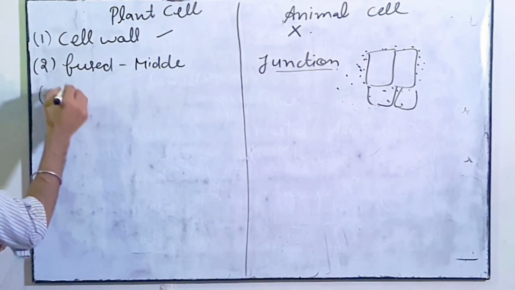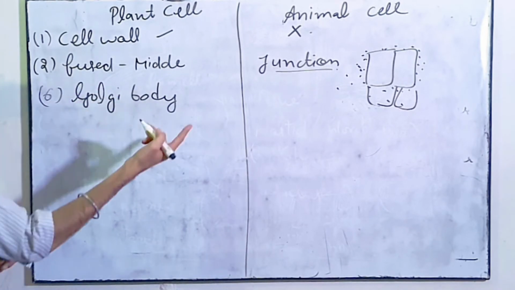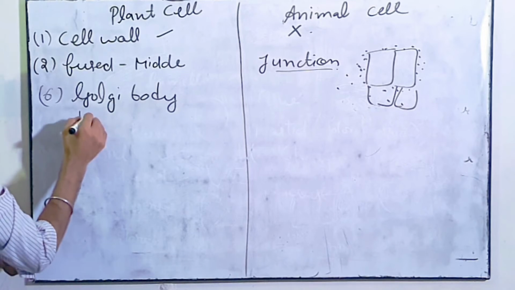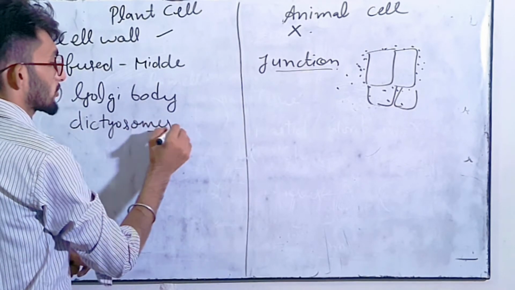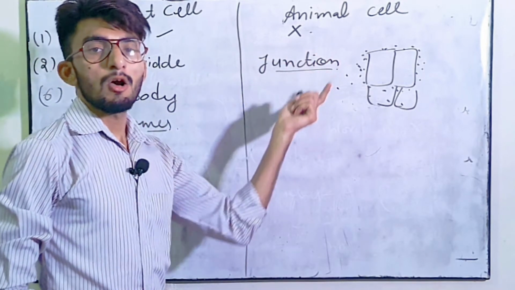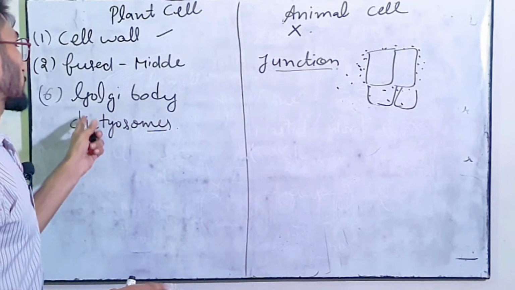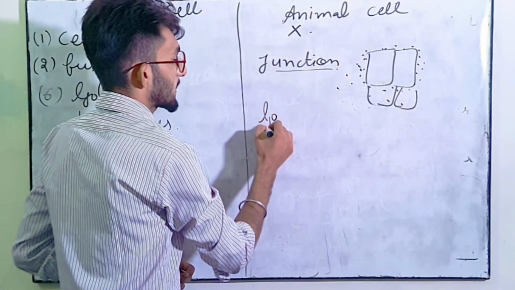Next point is Golgi body is present in different units में present होती है, that is why this is known as dictyosome. So Golgi body of plant cell is known as dictyosome because it is present in different units. Whereas in animal cell all the parts of Golgi body are united. So this is known as Golgi complex.